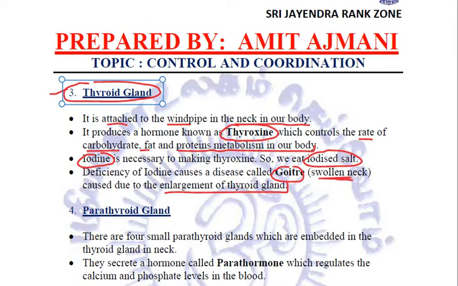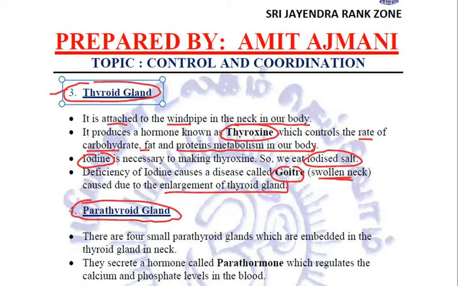This is swollen neck and it is caused due to the enlargement of the thyroid gland. This goiter is normally and maximum found in hilly areas where iodine is not found actually. In coastal areas, this goiter is very rare because in coastal areas, people normally eat seafood and the iodine goes into their body in sufficient quantity. Clear? Next endocrine gland that we'll be studying about is the parathyroid gland.